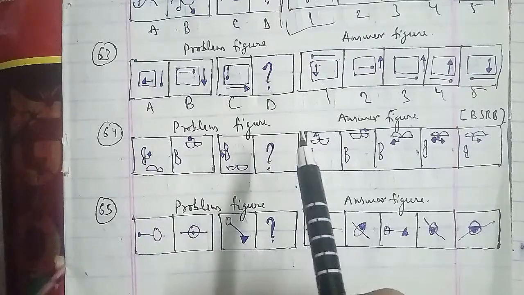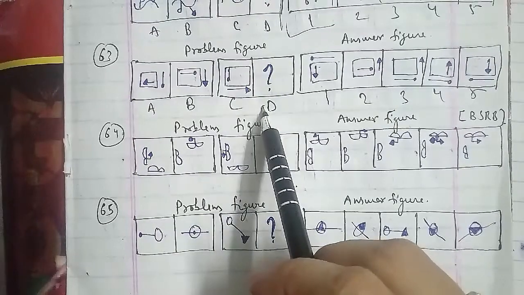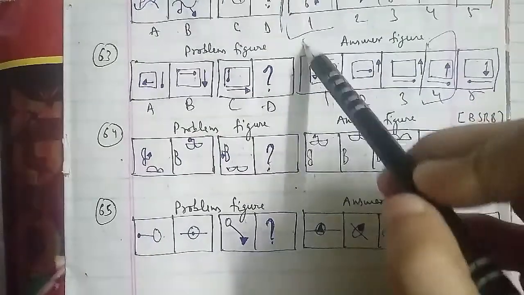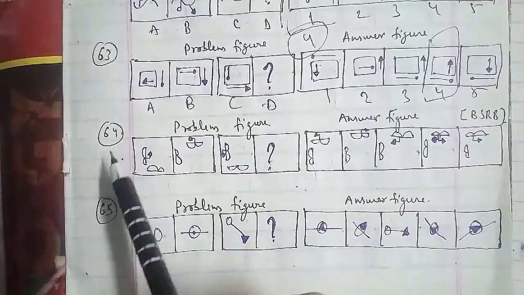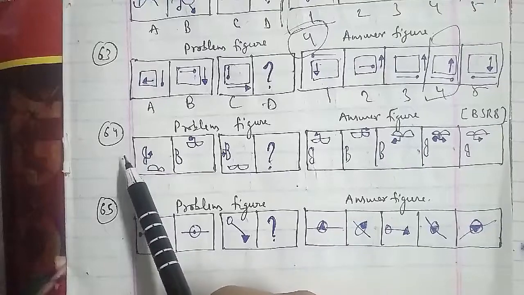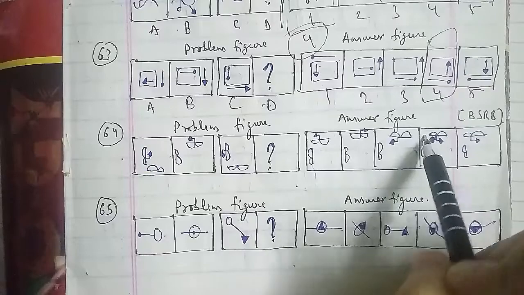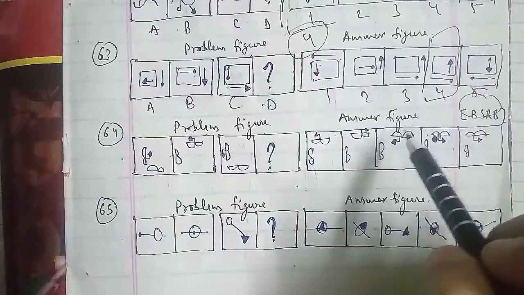The other symbol rotates 90 degrees clockwise and moves to the adjacent side clockwise, and the smaller arc enlarges while the larger arc reduces in size. So the D figure, the right answer, is the fifth figure for this question as well.